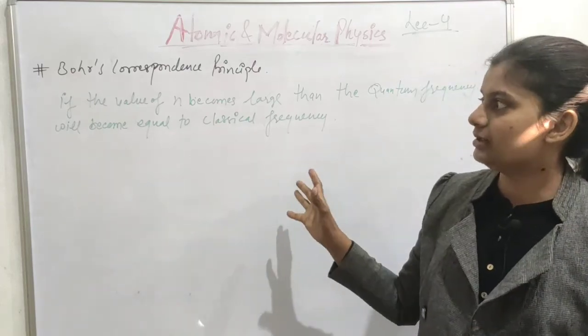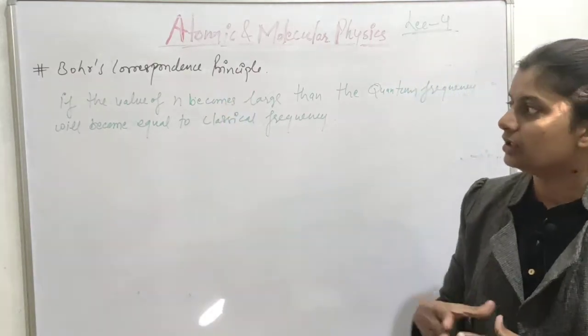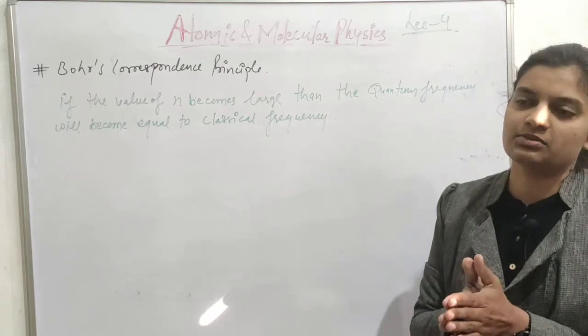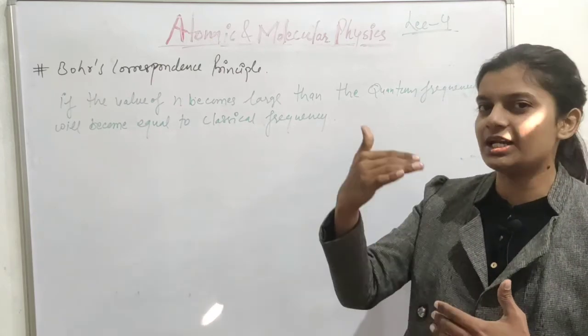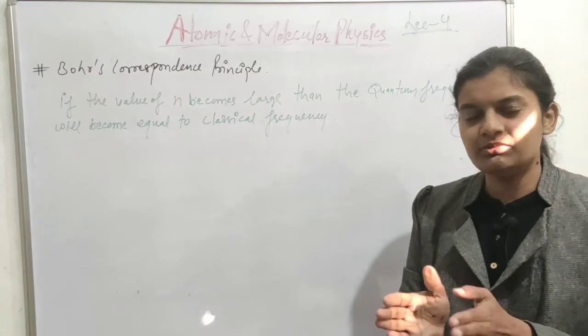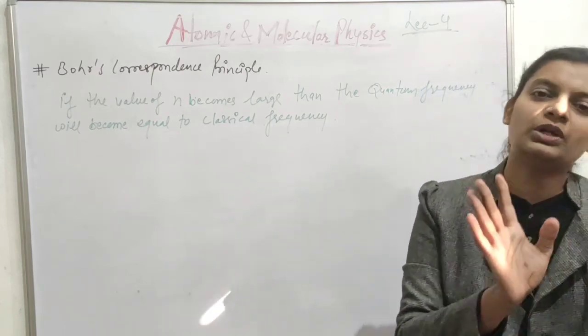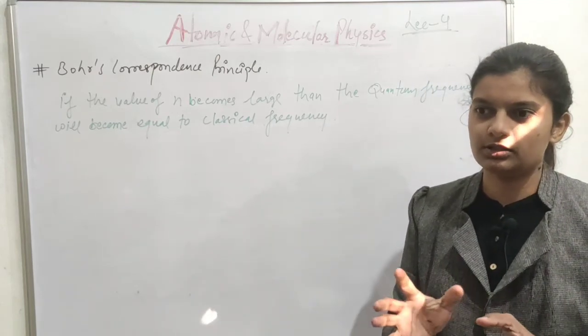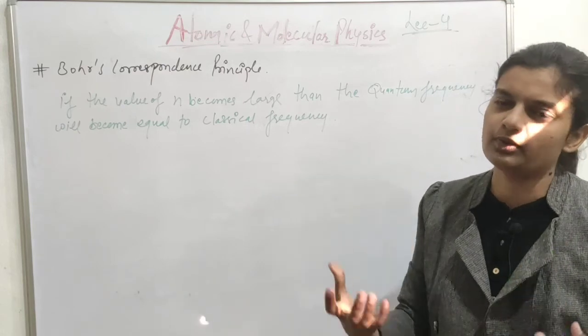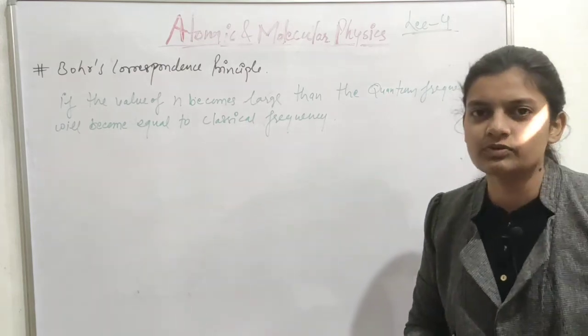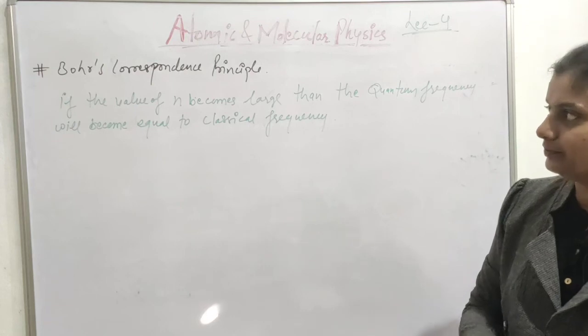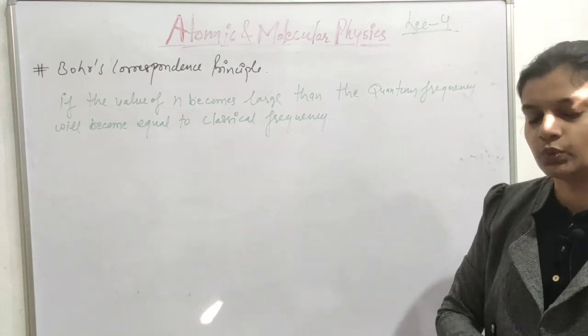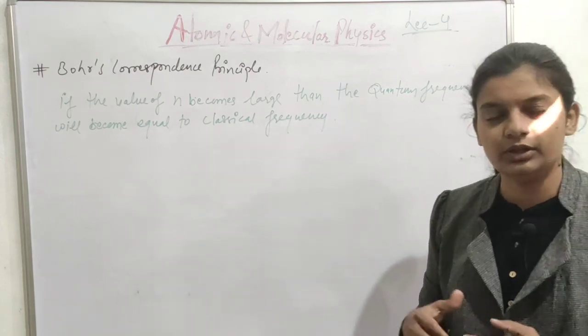So now you will see this principle states that if the value of n becomes very large, means if the principal quantum number is very large, then the quantum frequency will be equal to the classical frequency. There will be identical results for the frequency if the value of n becomes very large. So let us see how this principle is true. So first what we are going to do in this